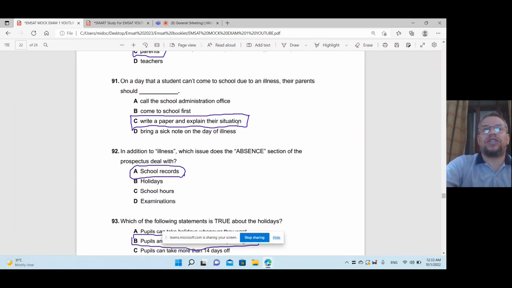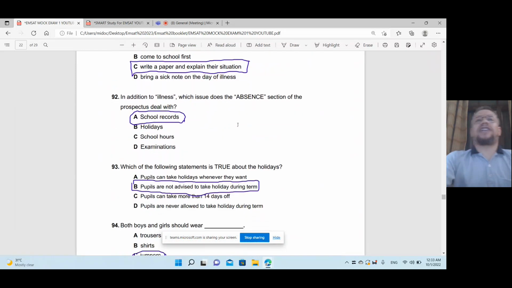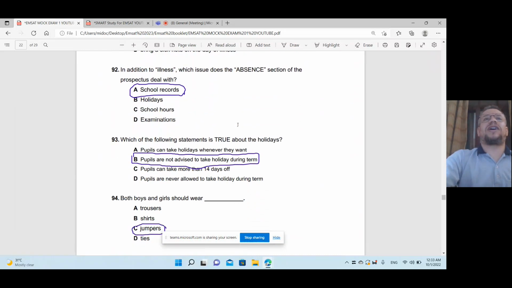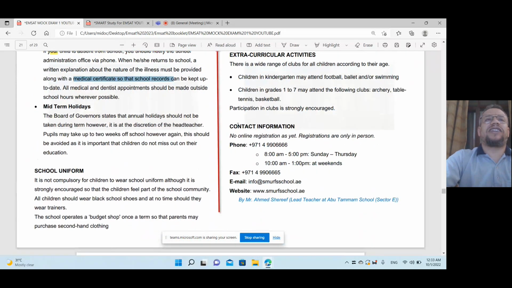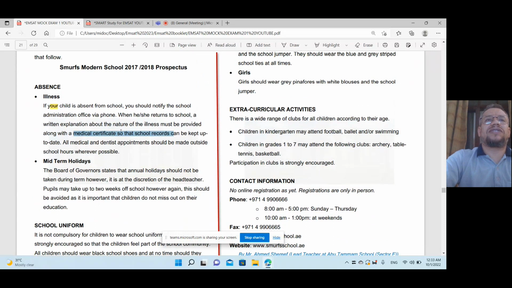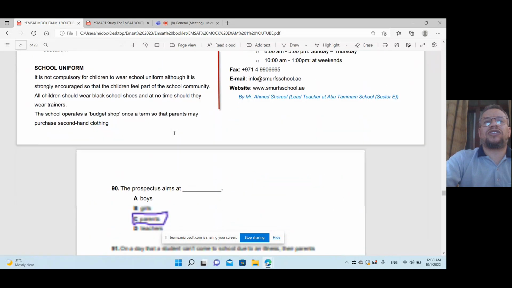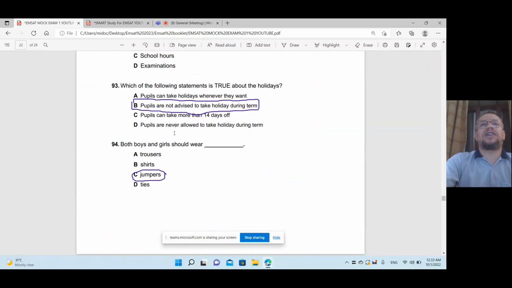In addition to illness, which issue does the absence section of the prospectus deal with? It's about the school records. If you go back, you will find here school records. Where is it? You will find the school records. Yes, school records. It's mentioned here also. So school records.